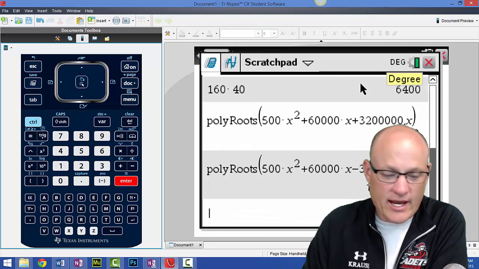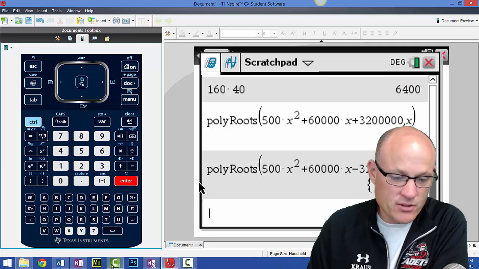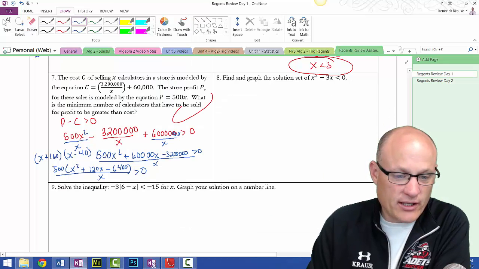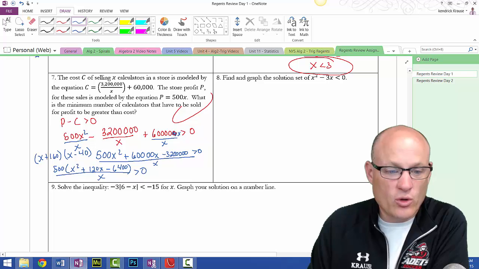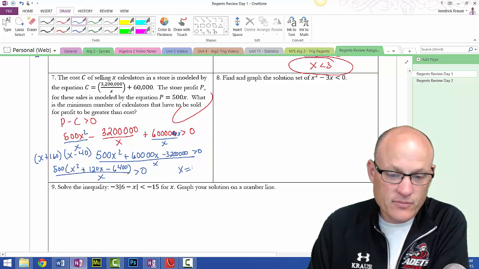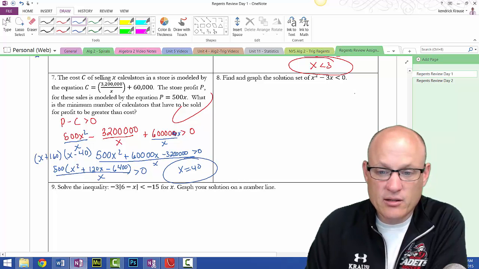So there's my two answers: negative 160 and 40. So what is the minimum number of calculators that need to be sold? The answer is going to be x equals 40. All right, let's get off that problem. It's a pain in the neck. Might get rid of that one.